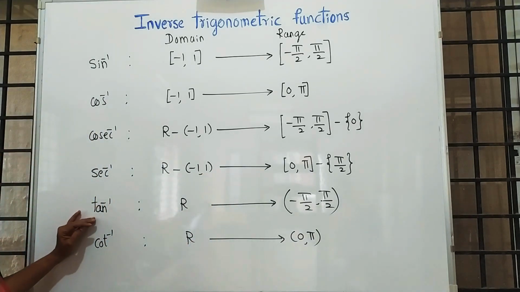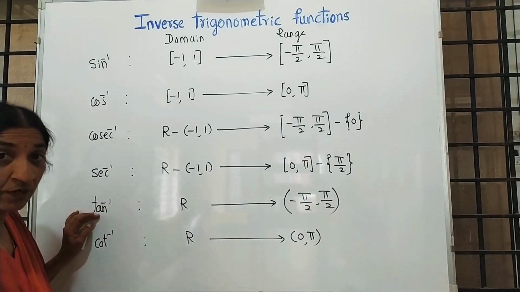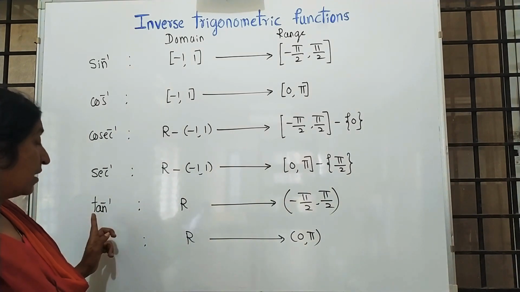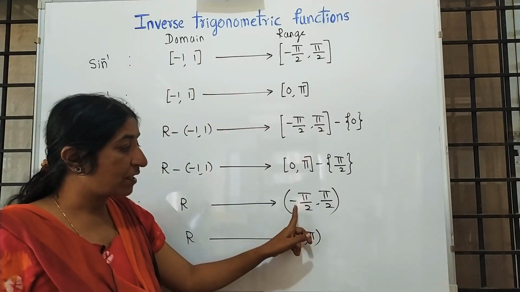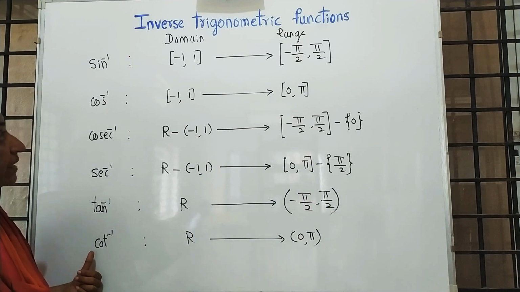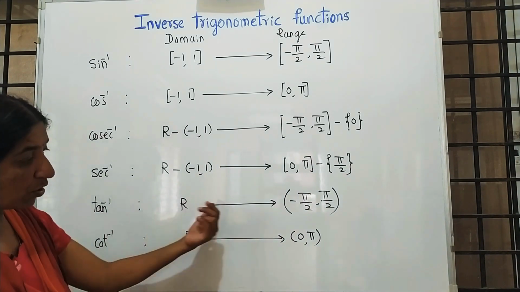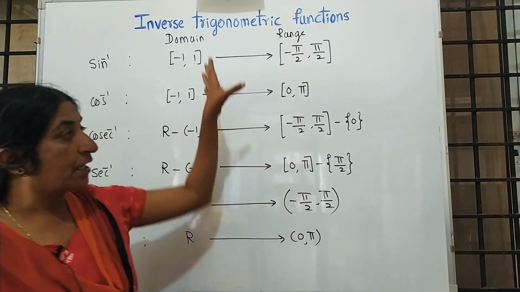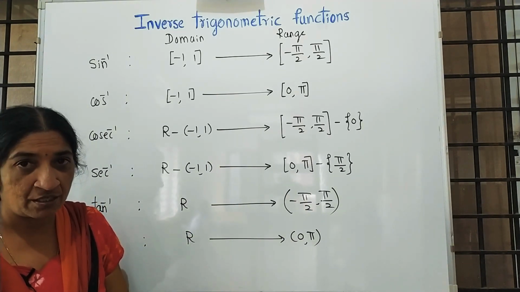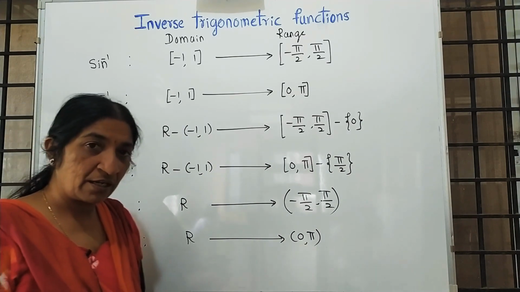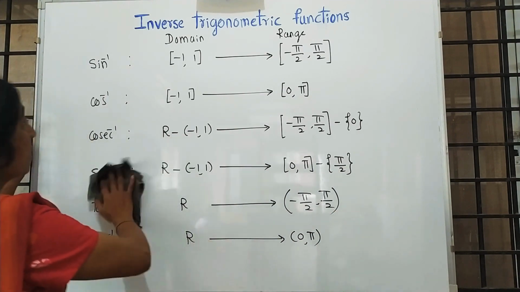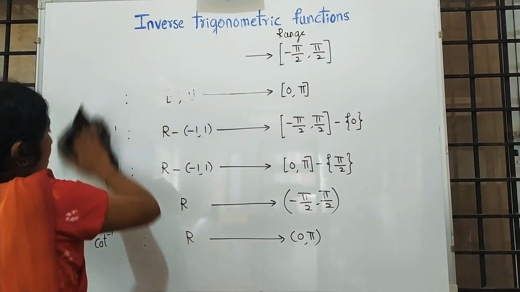Next, write the domain of tan inverse x, that means you have to just write R, the set of real numbers. The range of tan inverse x is minus pi by 2 to pi by 2 in the open interval. And write the domain of cot inverse x or range of cot inverse x. That means from this table we have 12 expected 1 mark questions. Moving to the next. This table is must and should.